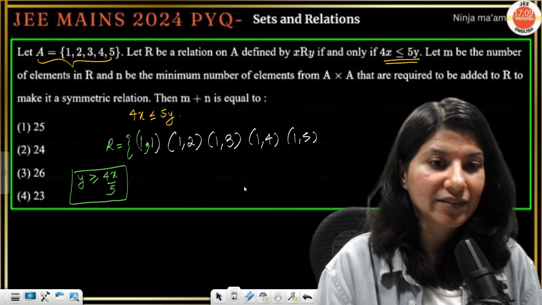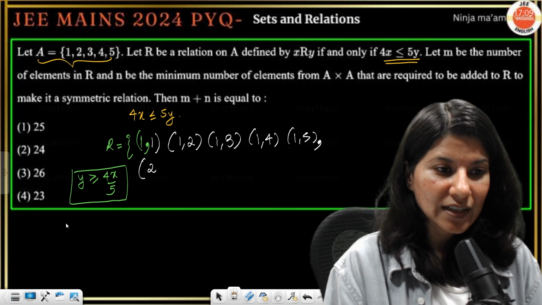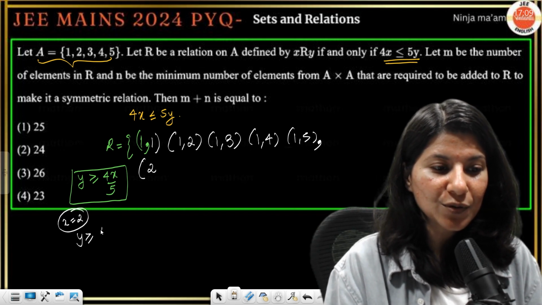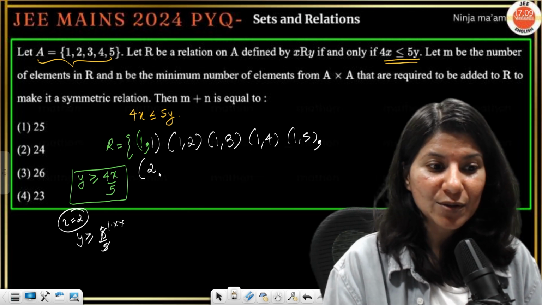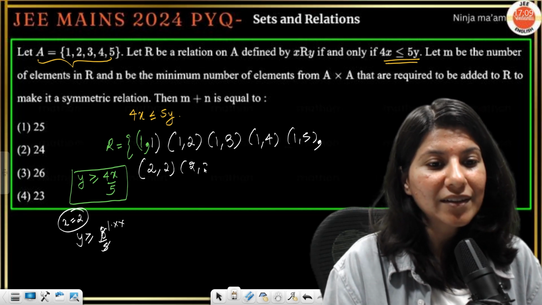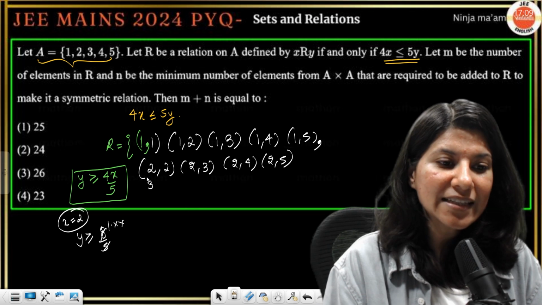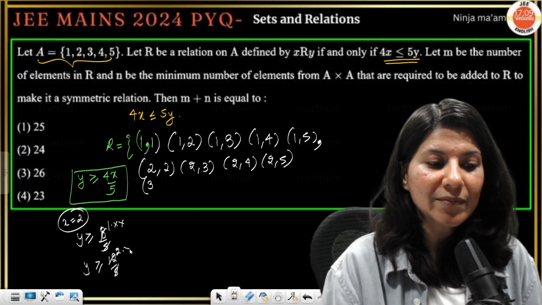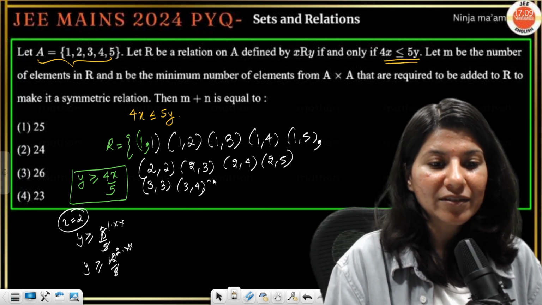Right? Now if you put x equals 2, what will happen? y will be greater than or equal to 4 times 2, 8 by 5. So this is 1 point something. y should be greater than or equal to 1 point something. y cannot be equal to 1. So 2 comma 2, 2 comma 3, 2 comma 4, 2 comma 5. That's it. Now x equals 3: 4 3s are 12 by 5, so 2 point something, bigger. So 3 comma 3, 3 comma 4, 3 comma 5.